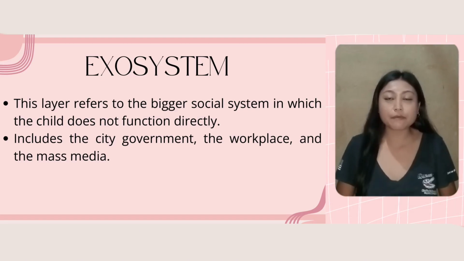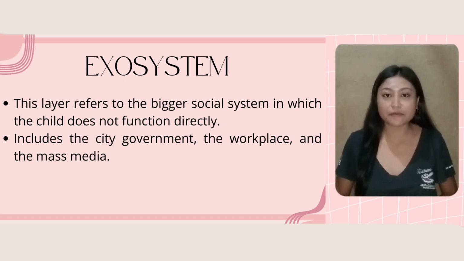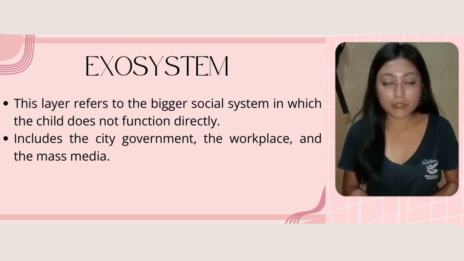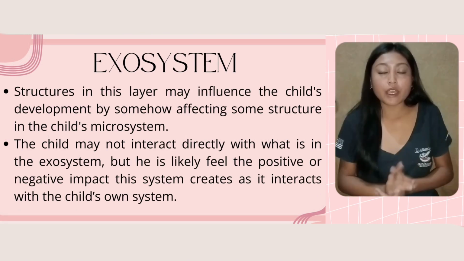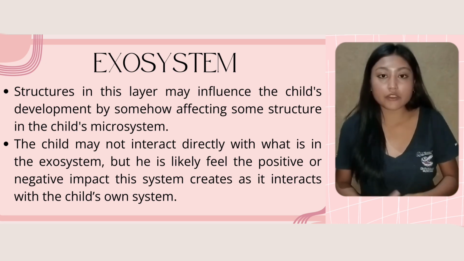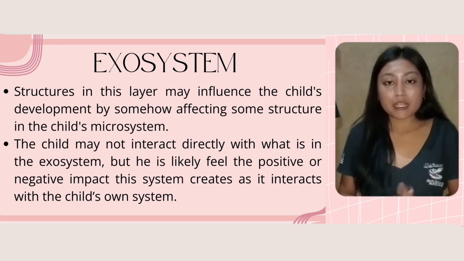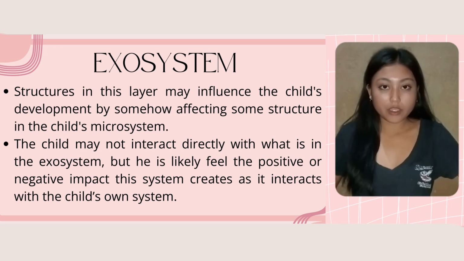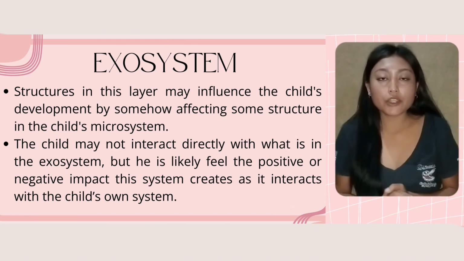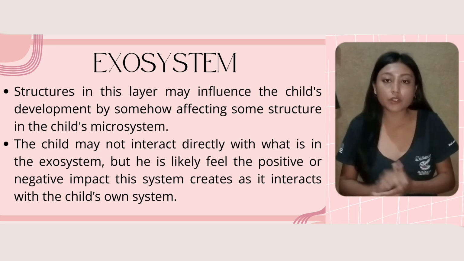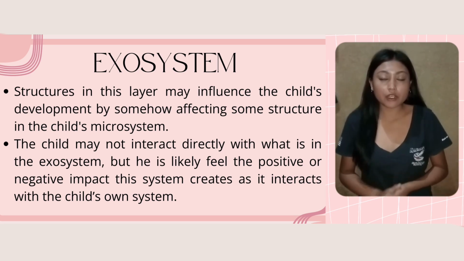Exosystem is the layer of the environment that indirectly influences a person's development. Exosystem is one of the five systems. In Bronfenbrenner's theory, the exosystem includes settings that a person does not directly interact with, but that still impact their development. For example, changes in local education, the learning environment. A parent's loss of a job can impact a child's home life and educational resources.